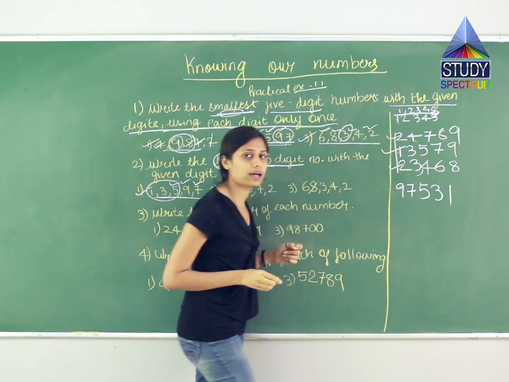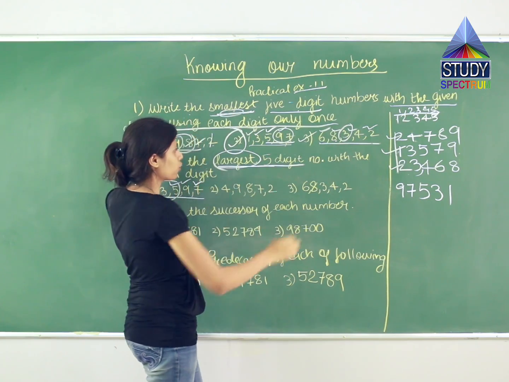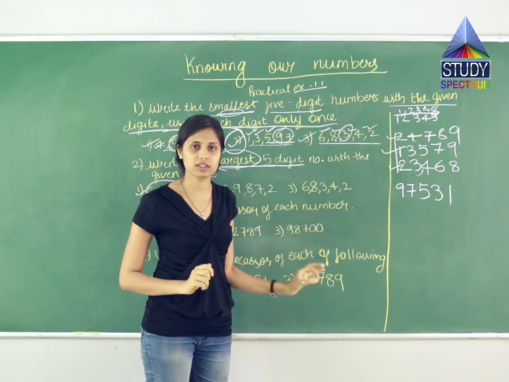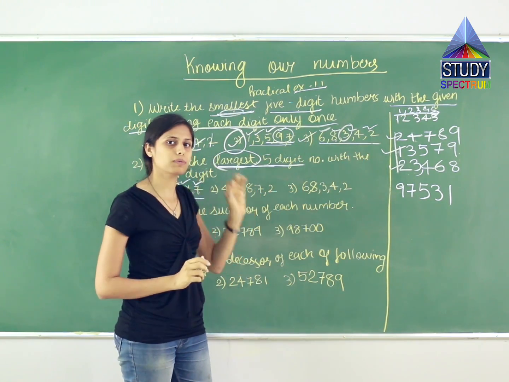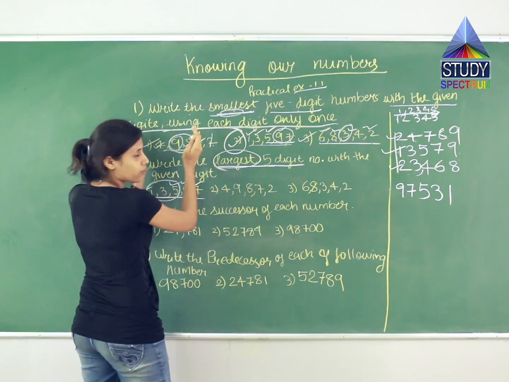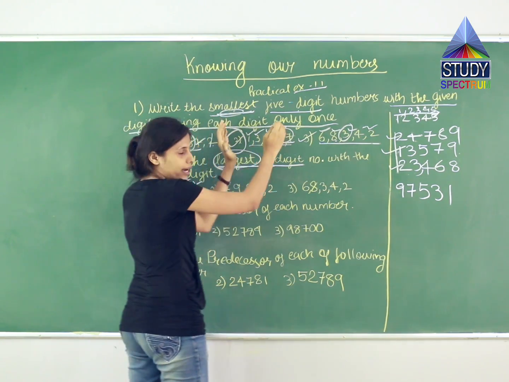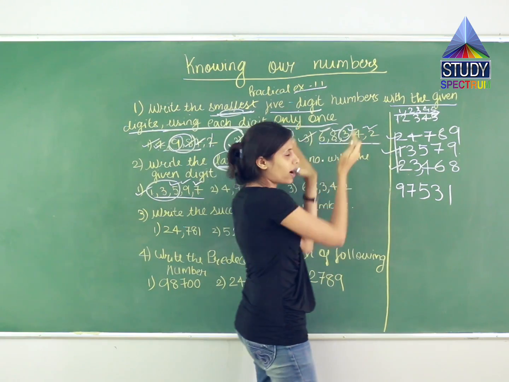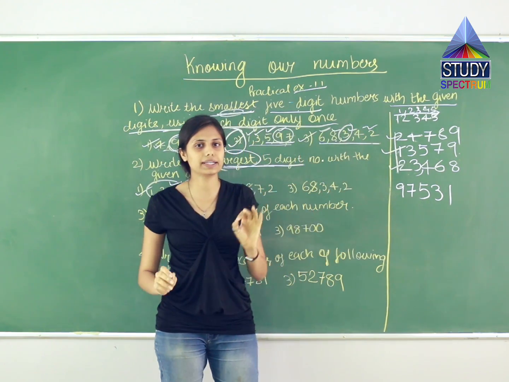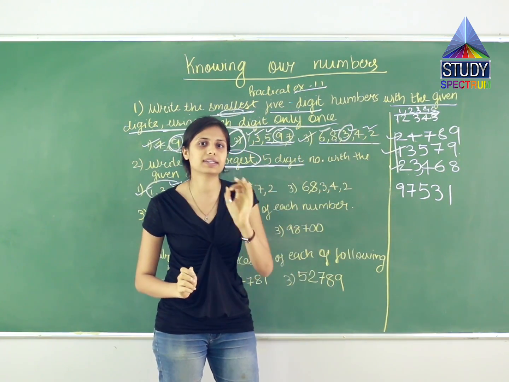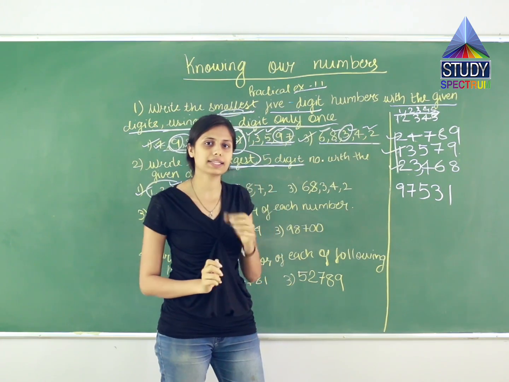Then I have 1. See, they have not mentioned whether from these 3 you also have to write the smallest number or not. So to be on the safe side, you can write this 5-digit smallest number, this 5-digit smallest number, this 5-digit smallest number, and at the end you can compare these 3 and write whichever is the smallest of the three.